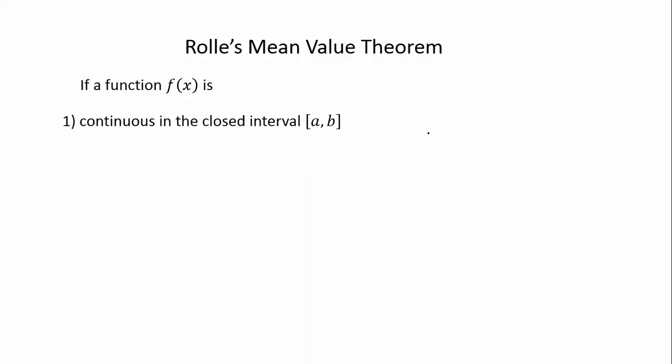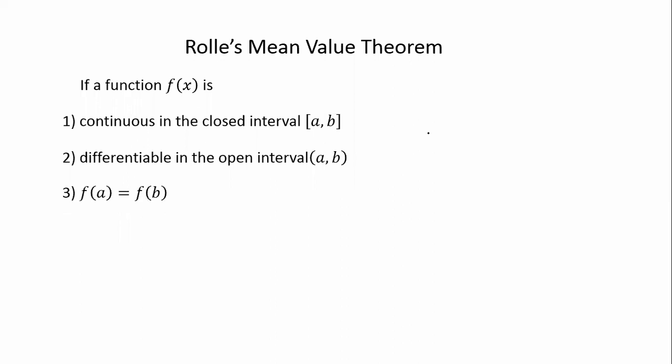After this, we are going to see Lagrange's mean value theorem and also Cauchy's mean value theorem. So this is the simplest one. All are simple. If a function f(x) is, first condition, continuous in the closed interval a to b, so a is less than b, and here closed interval means the boundary values are also included. Second condition, it is differentiable in the open interval a to b. In an open interval, boundary values are not included.